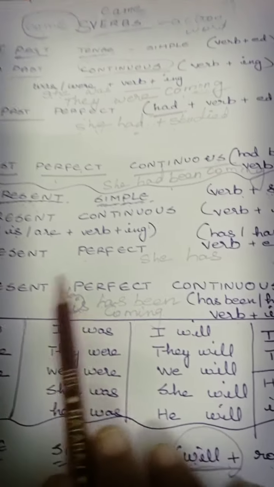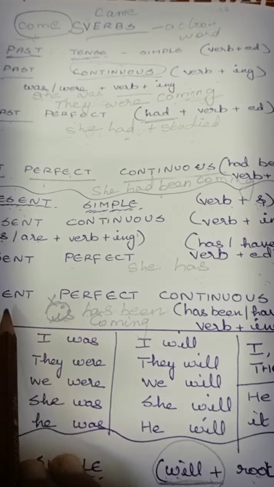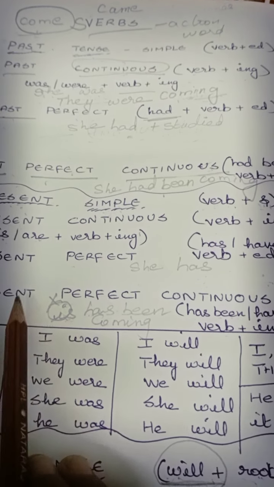Now let us see the present perfect continuous. Has been coming. What shall I put here? She or he?